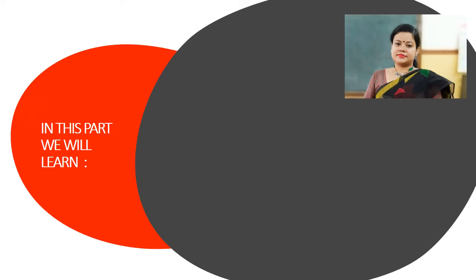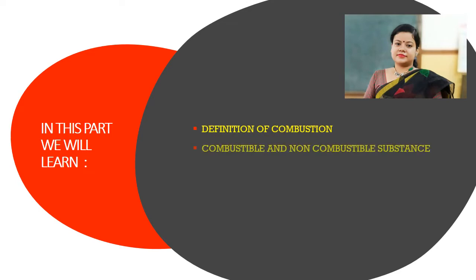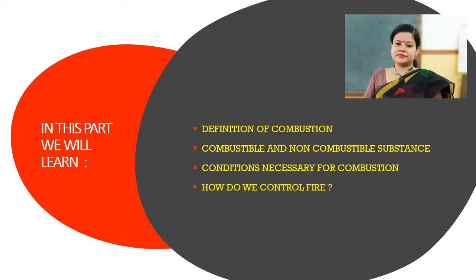Today we are going to learn the definition of combustion, combustible and non-combustible substances, conditions necessary for combustion, how do we control fire, and types of combustion. So let's start.